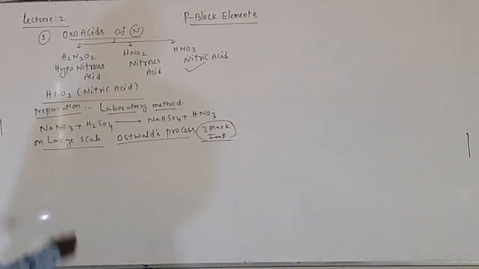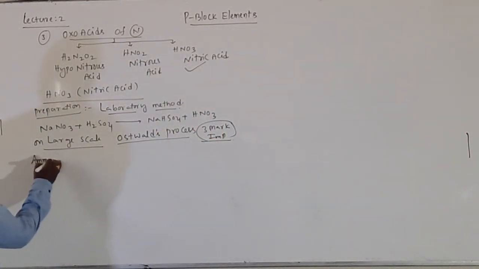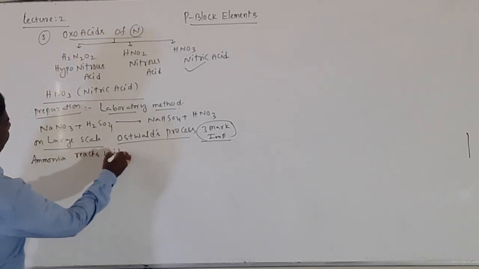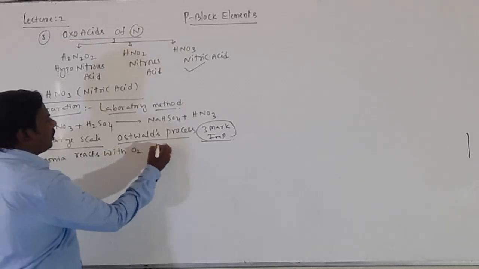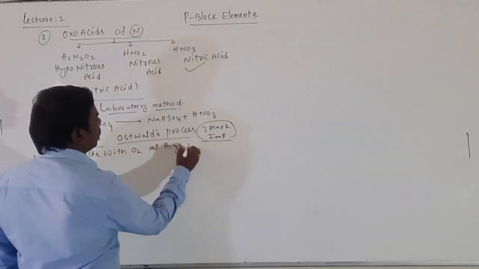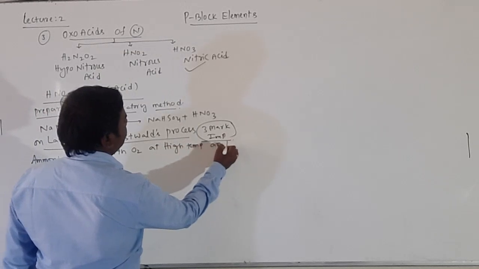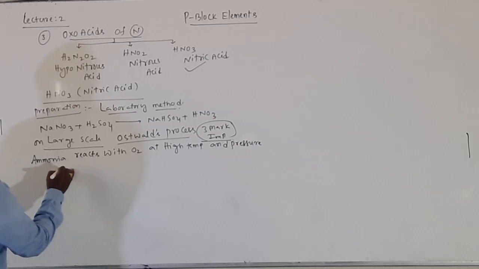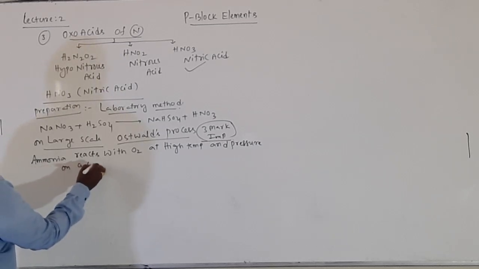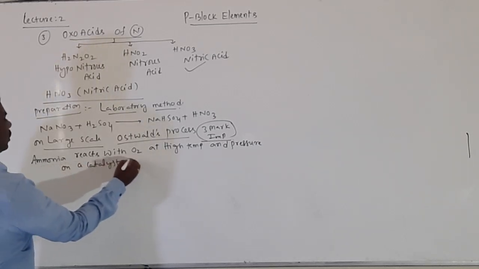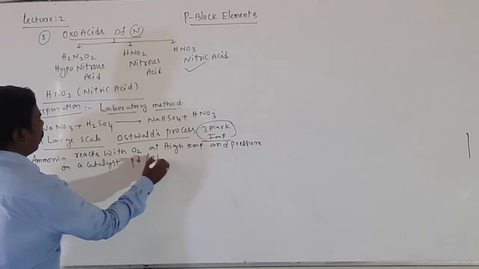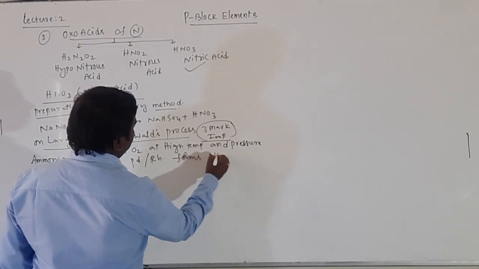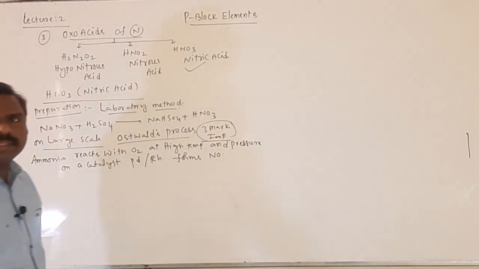Step 1 is ammonia reacts with oxygen at high temperature and pressure on a catalyst, platinum or rhodium, forms NO, nitric oxide it is, right.